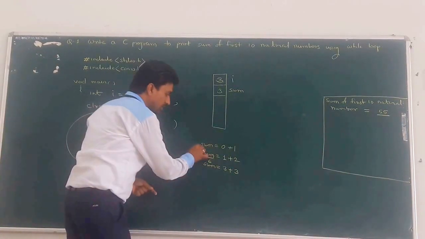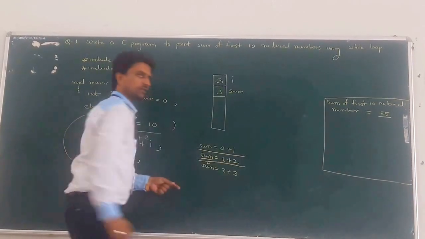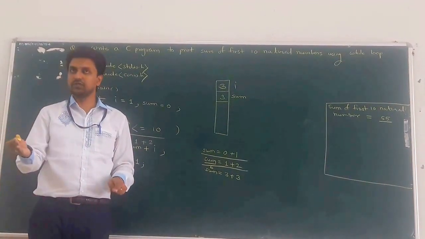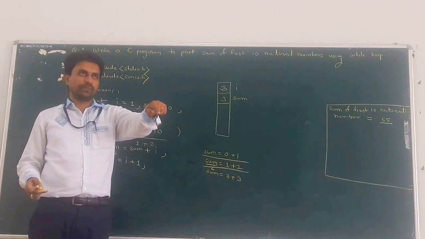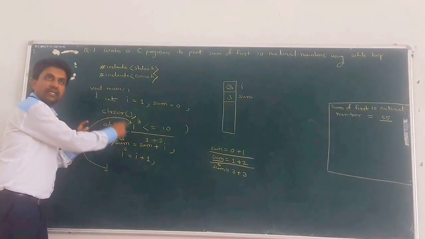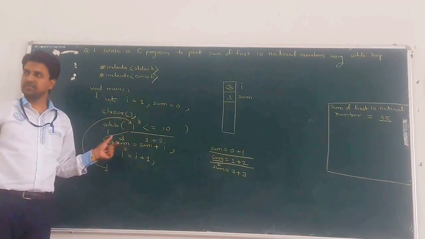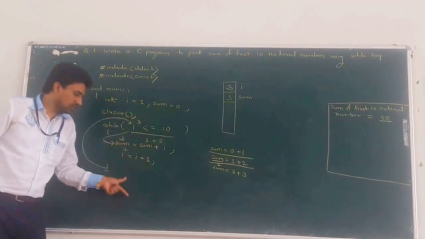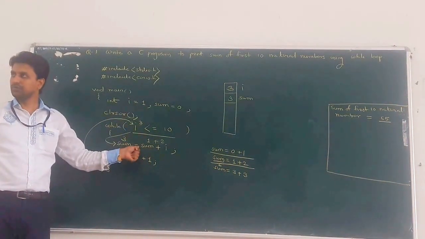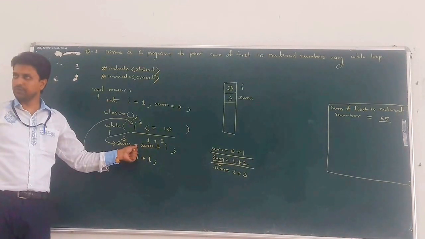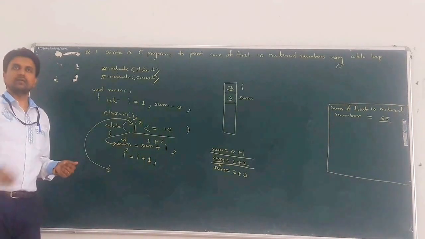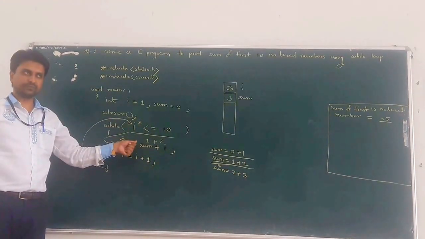Clear? So there is one pattern. The same statement is repeated how many times? 10 times. So here we can use a loop, because these statements are executed repeatedly. No need to write the same code again and again 10 times. Instead of that, we can use a loop. Understood? What is the use of a loop? Whenever we have a common pattern that executes multiple times, use a loop.